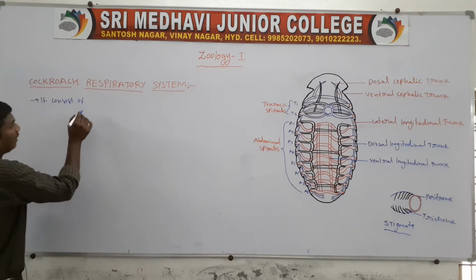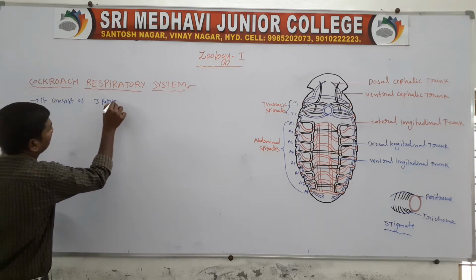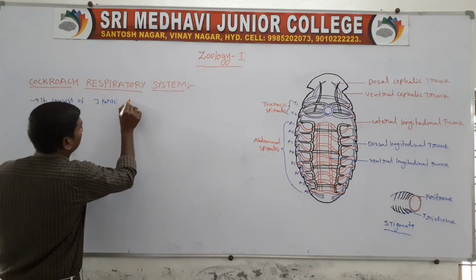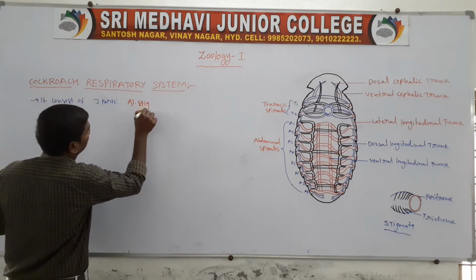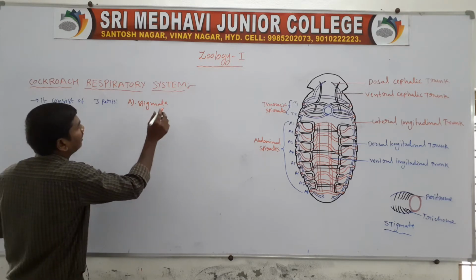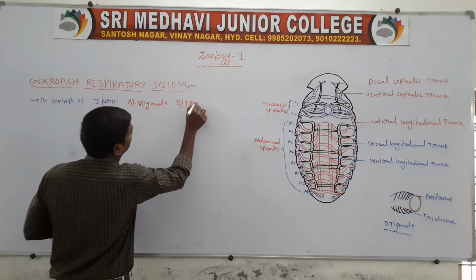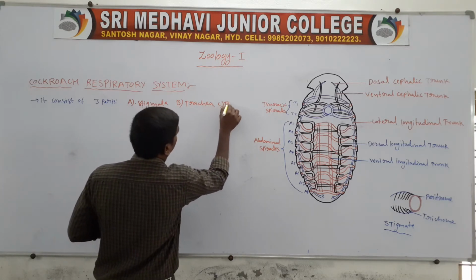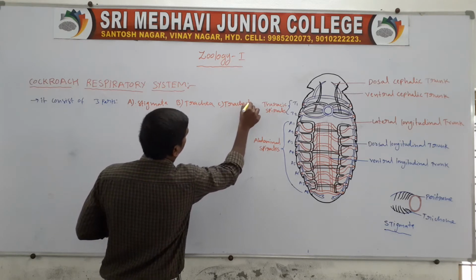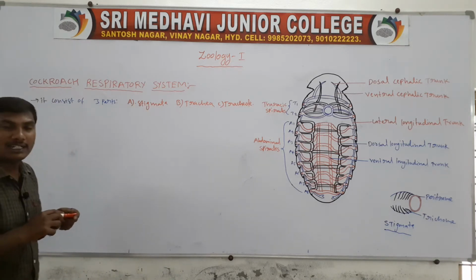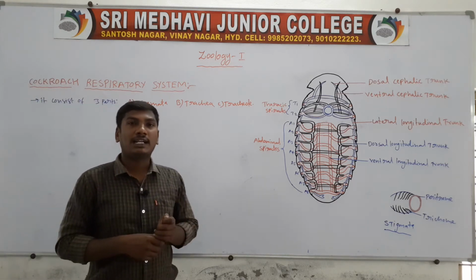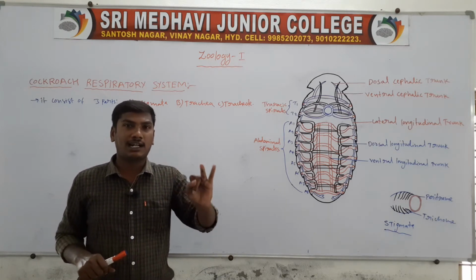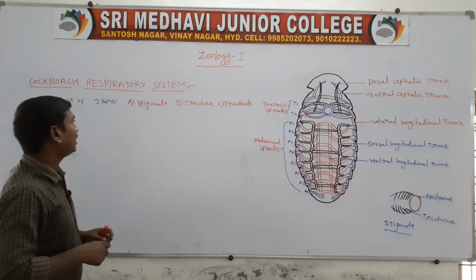Majorly, the cockroach respiratory system consists of three parts. First one, stigmata. Second one, trachea. Third one, tracheole. So the cockroach respiratory system consists of the stigmata, trachea and tracheoles.